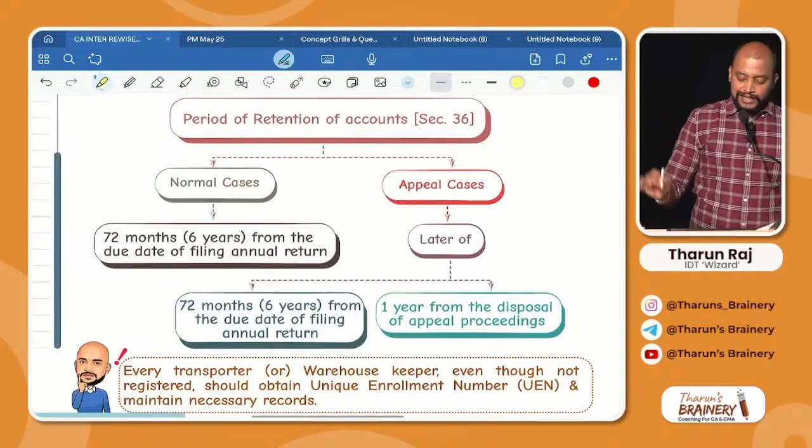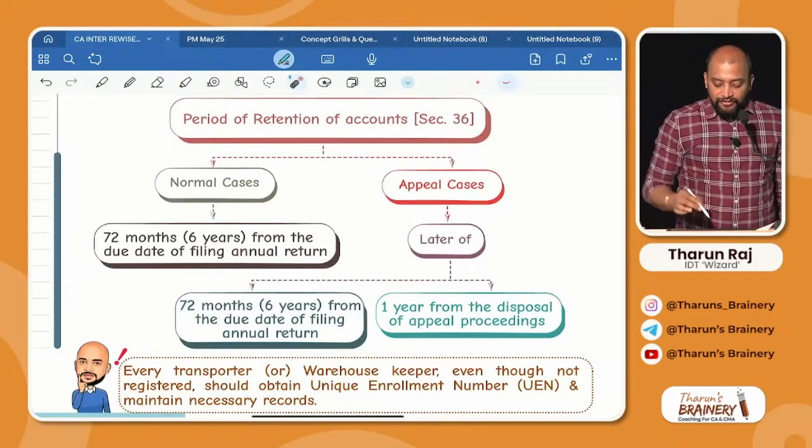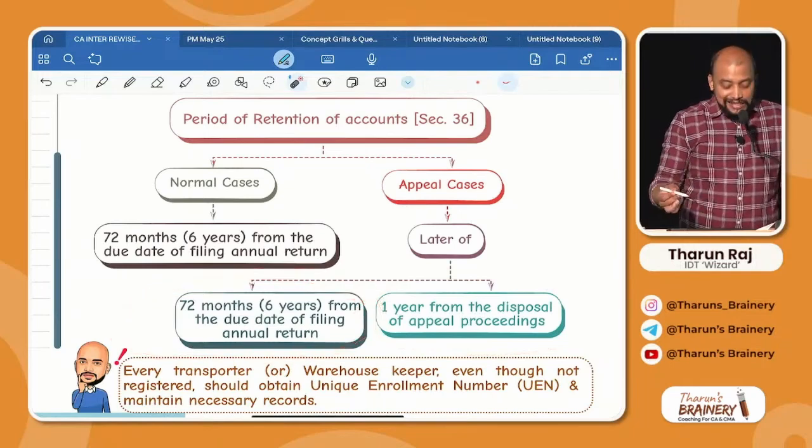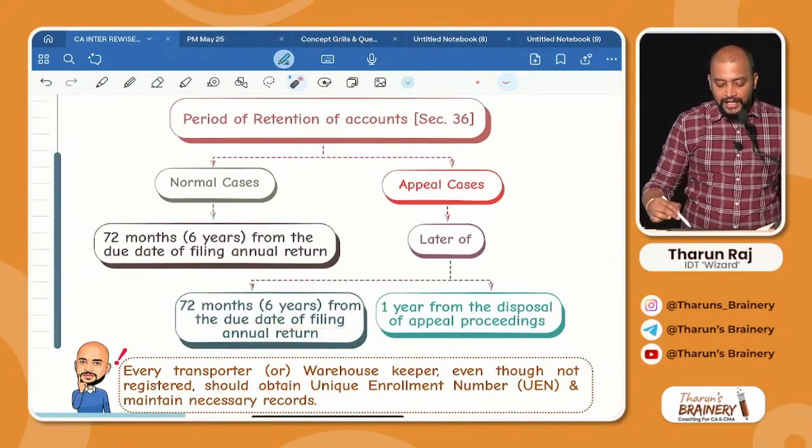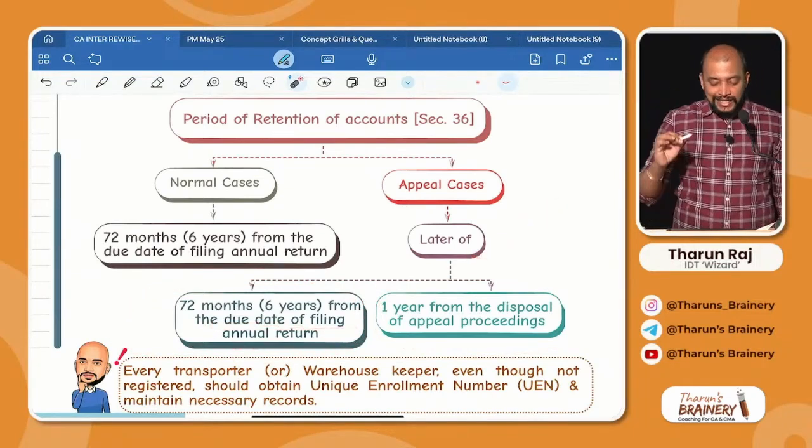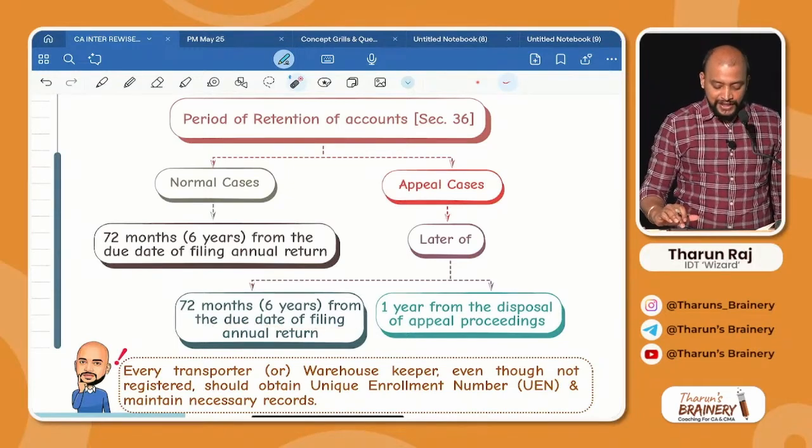That is this. You can see here, 1 year from the disposal of appeal proceedings or 72 months, that is 6 years from the due date of filing annual return, whichever is later. Till that time, we need to maintain accounts and records.